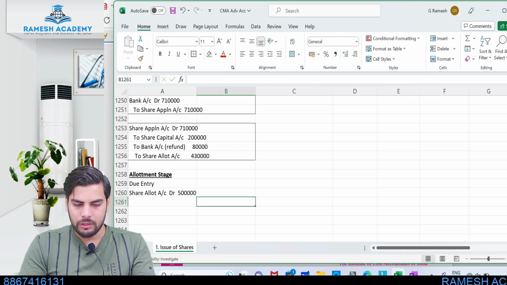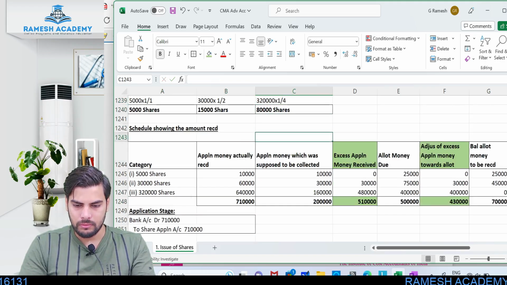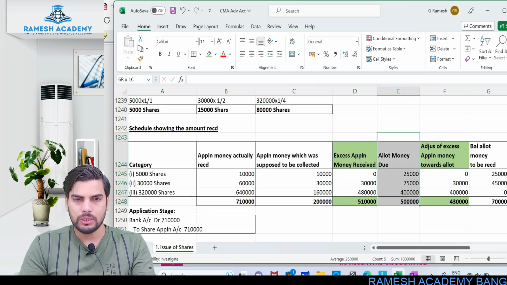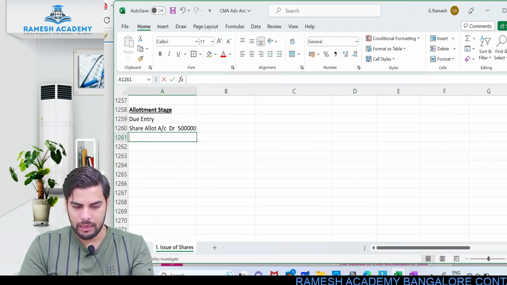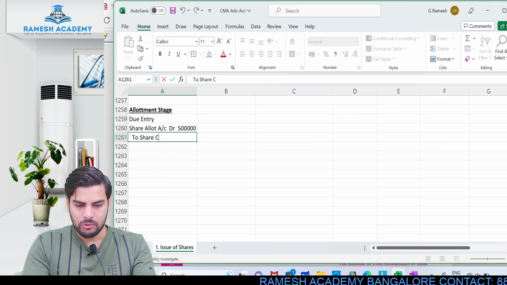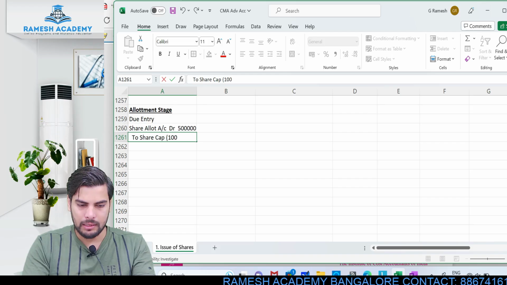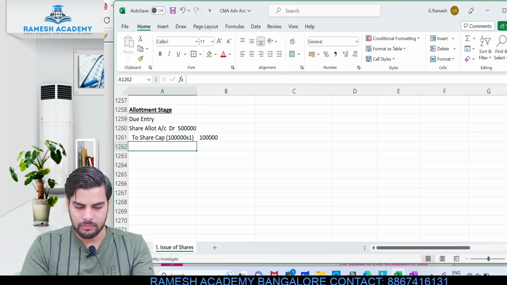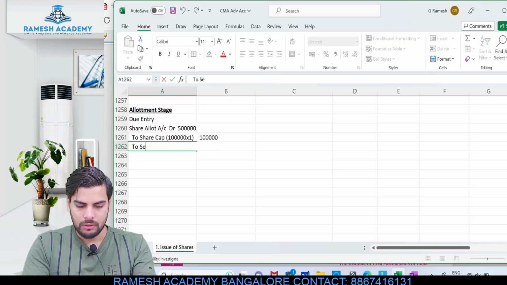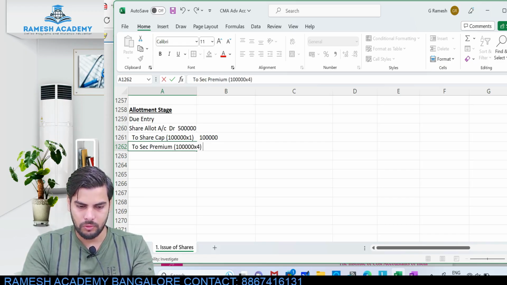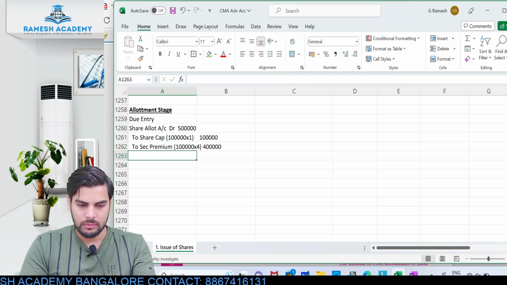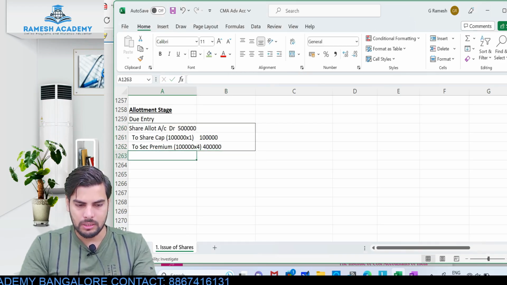You can refer to this particular schedule. Look at this: allotment money due is 5 lakh. Or straight away 1 lakh into 5 rupees, that would be 5 lakh. To share capital, this would be 1 lakh into 1 rupee, it should be 1 lakh. To securities premium account, this would be 1 lakh into 4, which is 4 lakh. This would be the journal entry. This is the due entry.